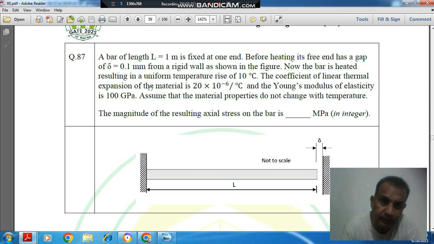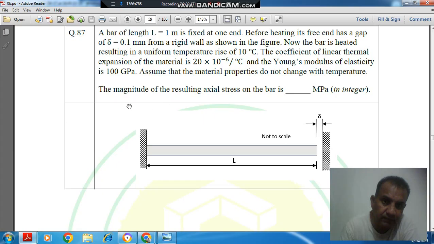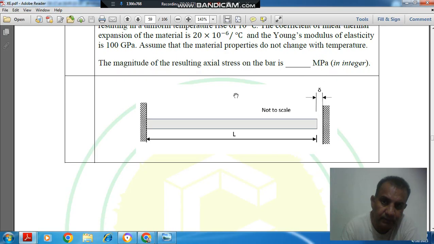The coefficient of linear thermal expansion of the material is 20 into 10 to the minus 6 per degree Celsius, and the Young's modulus of elasticity is 100 GPa. Assume that the material properties do not change with temperature. The magnitude of the resulting axial stress on the bar is dash, in MPa.